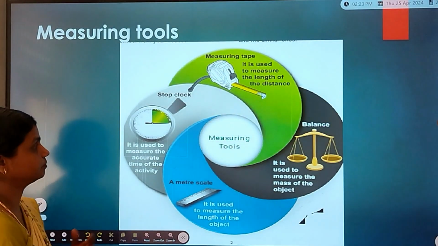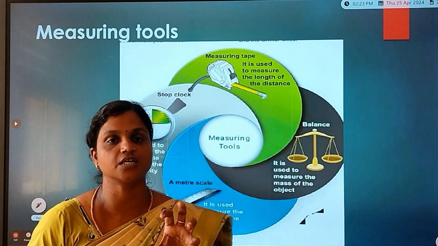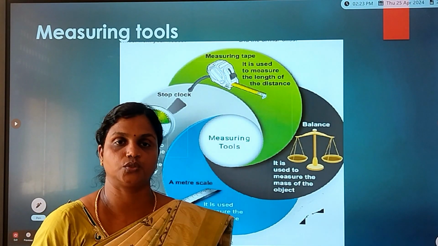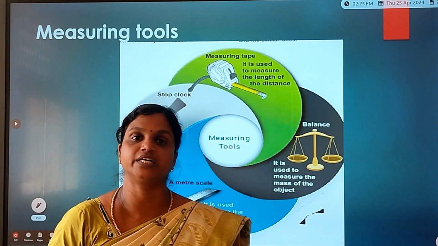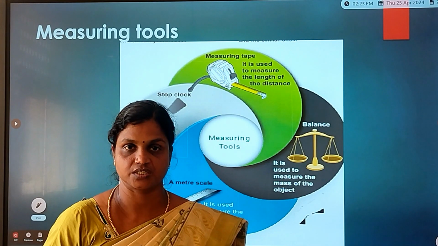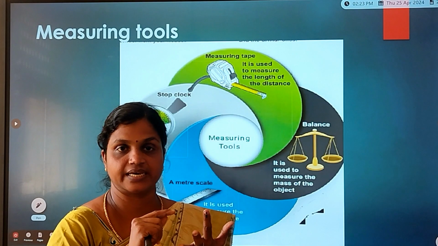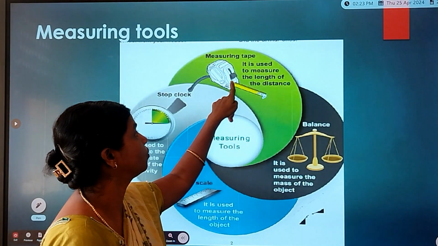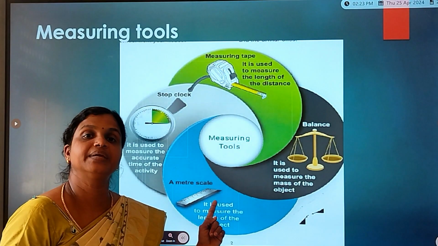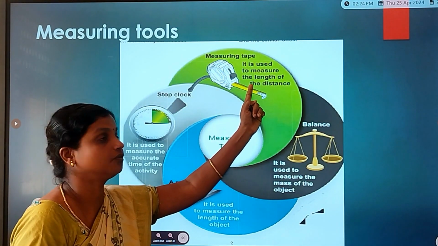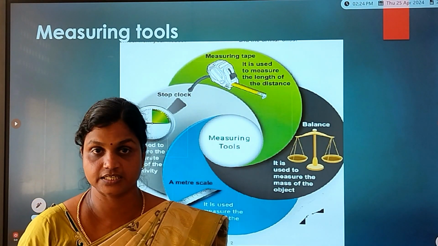So on this screen, you can see measuring tools. What is called a measuring tool? The instruments which are used to measure the fundamental quantities are called measuring tools. So I said we are going to learn about length, mass and time. Here we have one instrument, the measuring tape, and another one is a meter scale. With the measuring tape and the meter scale we measure the length or distance.